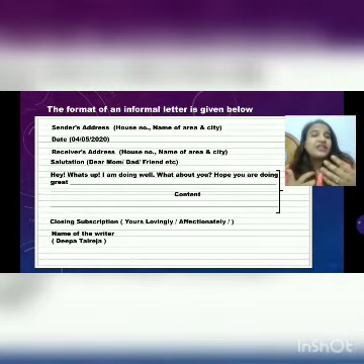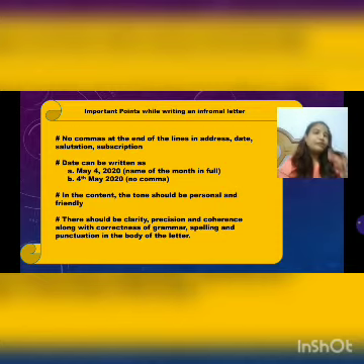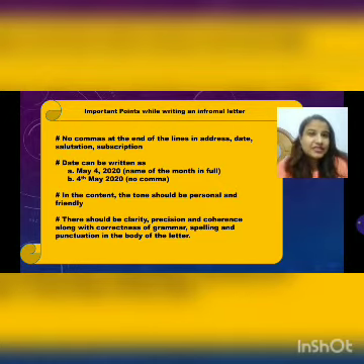So you will write the name of the writer who is writing the letter. Very important points while you write the informal letter: first of all, don't use any kind of commas at the end of the lines. Like after writing your address, don't use a comma. After writing the date, don't use a comma. Never use a comma at the end of the address, date, salutation, or subscription.